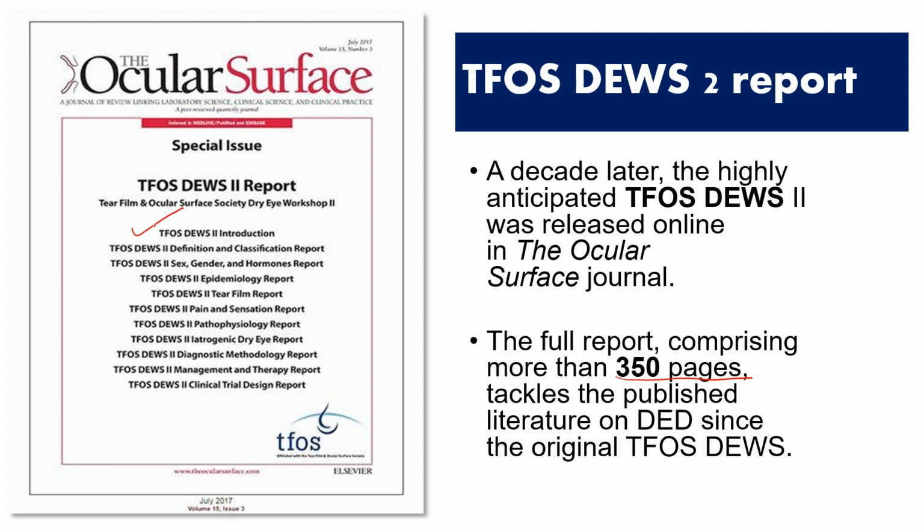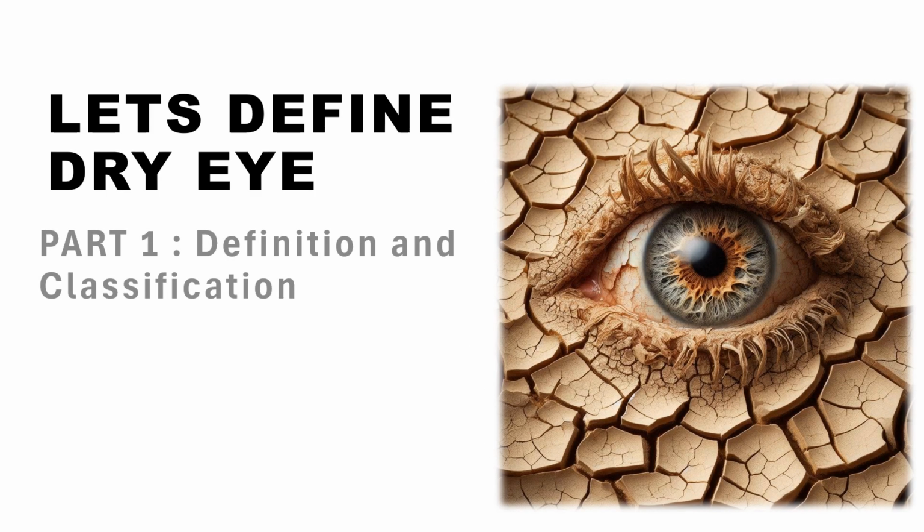There are so many parts published in this journal, and we are going to try to discuss the various parts through this video. Basically, we'll be focusing on the first part here, and the first part deals with the definition and the classification of dry eye disease.